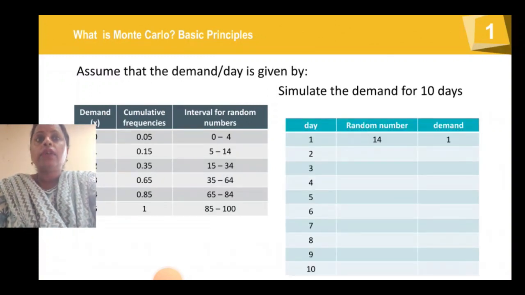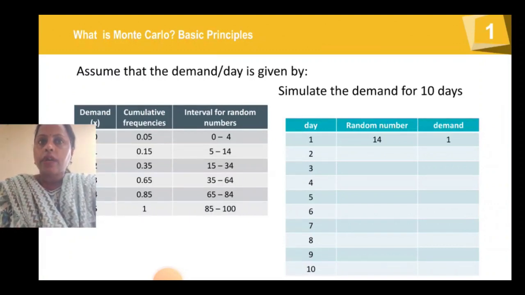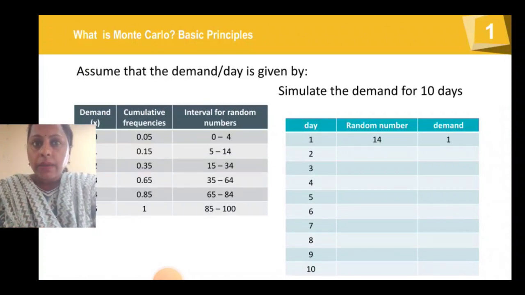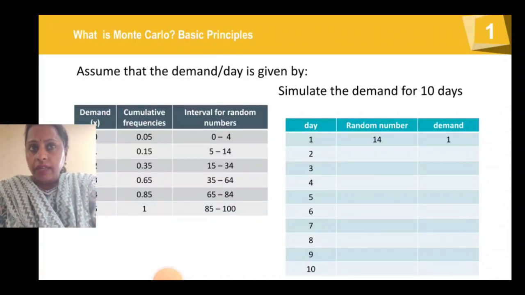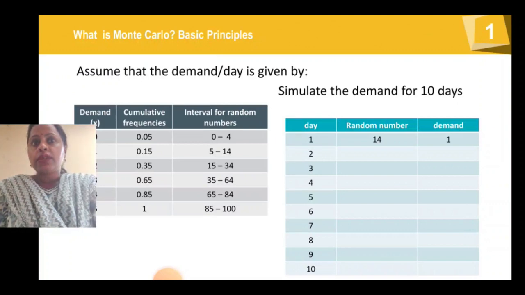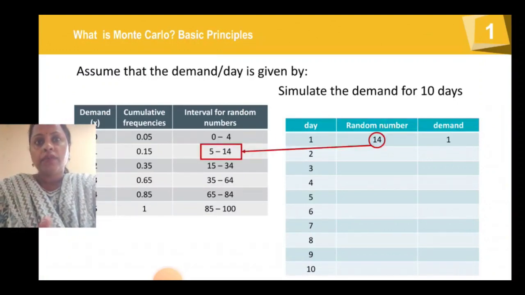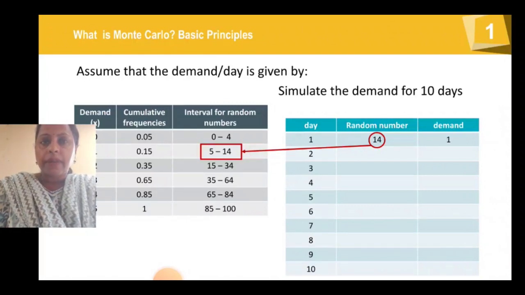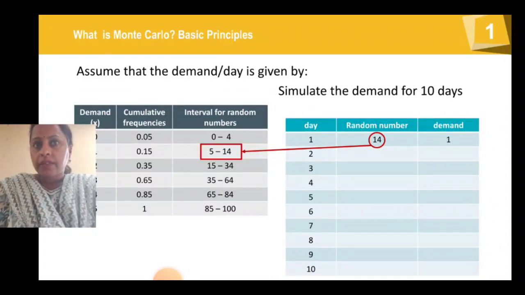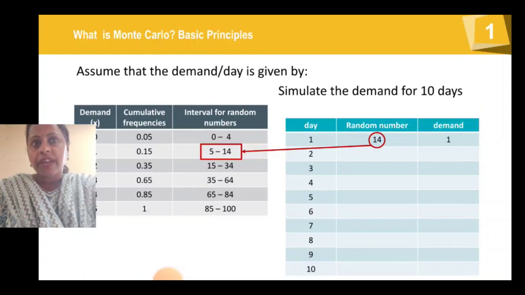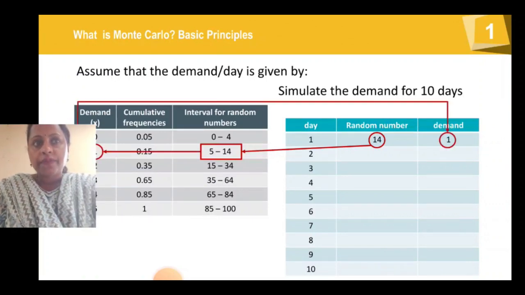So at day 1 the random number given, where 14 comes, will be given in the question. So we can see that random number 14 is coming on demand on day 2, where the random number interval is 5 to 14. So it is coming between 5 to 14. So demand will be 1 for that day, because the demands are starting from 0, and then it is from 5 to 14. So the demand is 1.